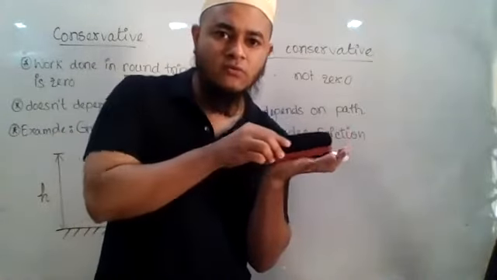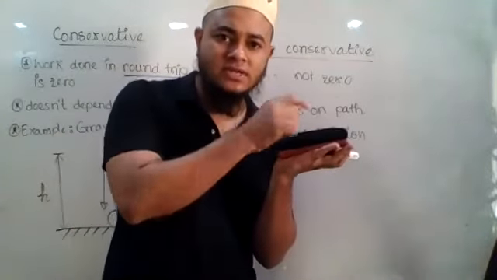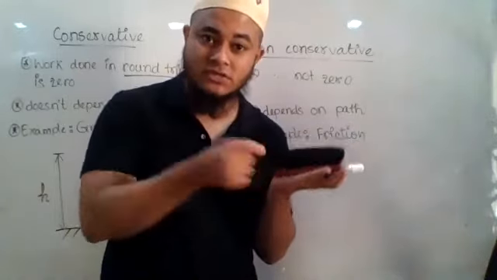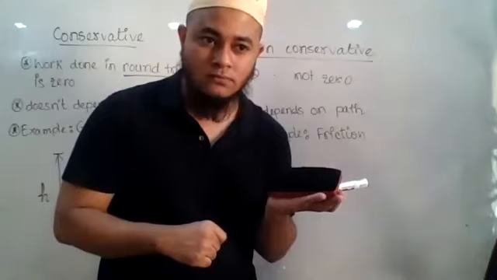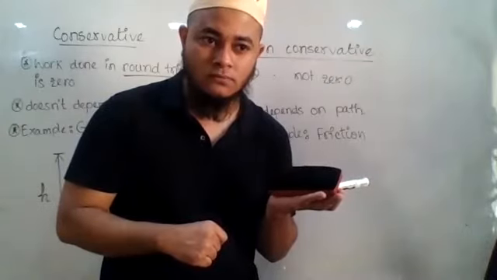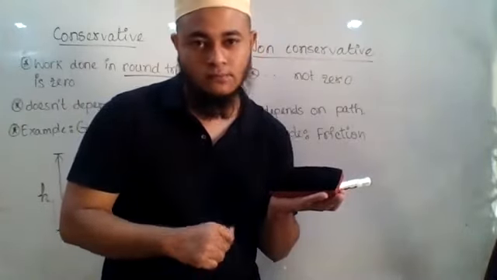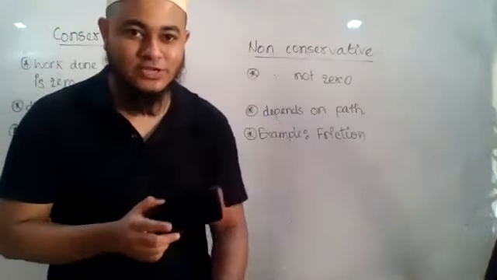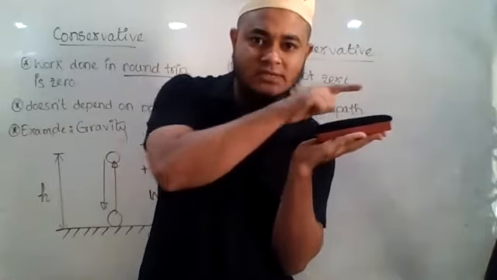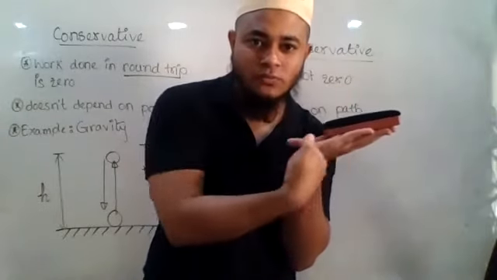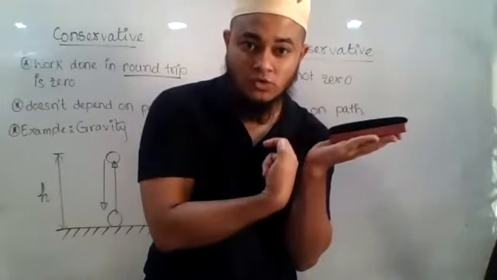Whenever you are moving in this direction, the displacement is in this direction, but the friction force is in the opposite direction. Work done is positive or negative? Positive. Let me ask you the question again. When the body is moving in this direction, the displacement is in this direction, but the friction is opposite to the direction of motion.